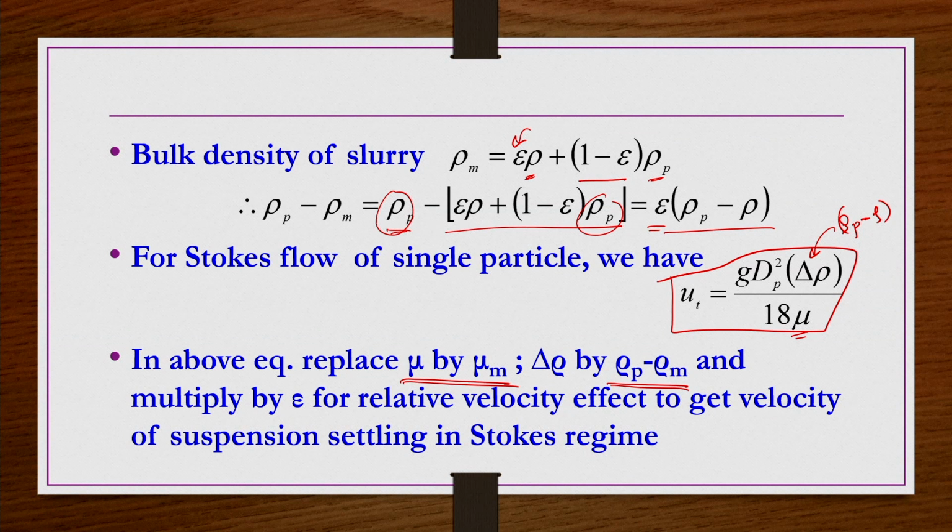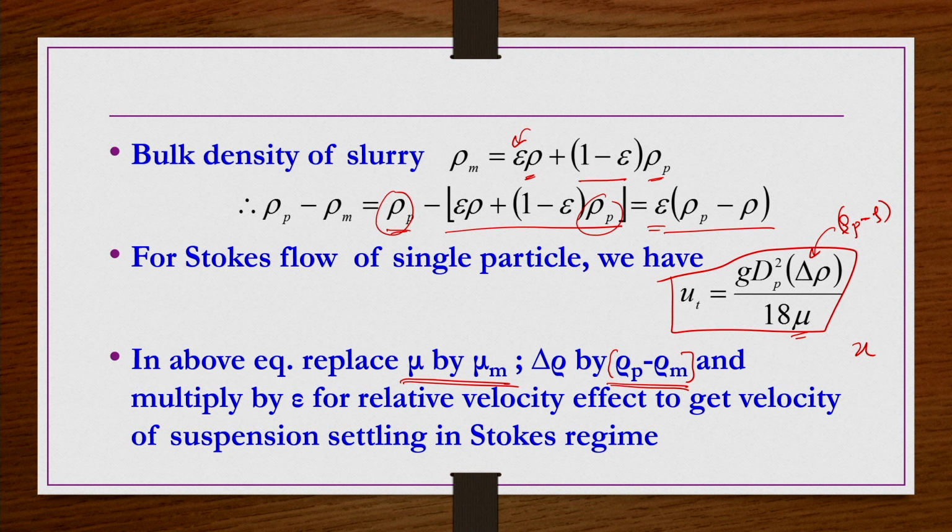Whatever particles are settling in a suspension, the delta rho should be replaced by rho p minus rho m instead of rho p minus rho for a single particle.